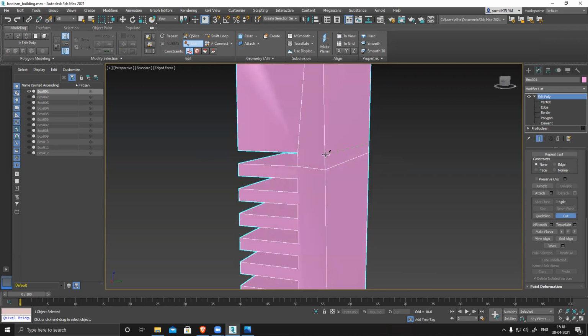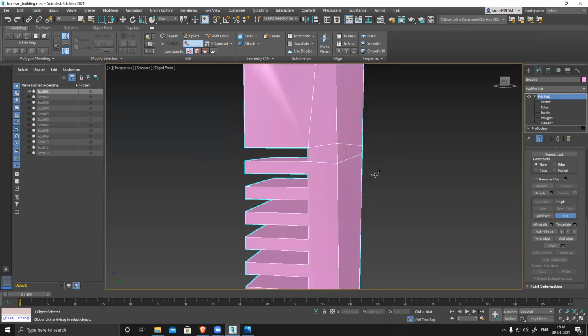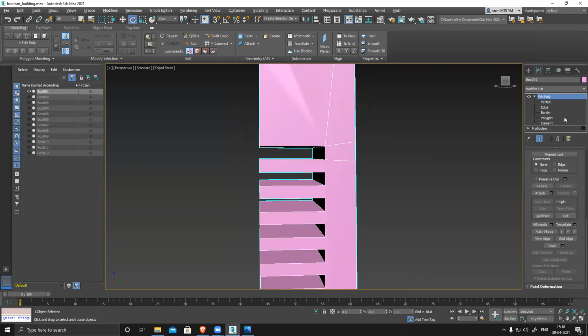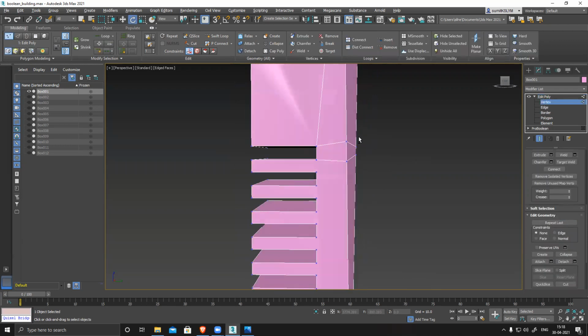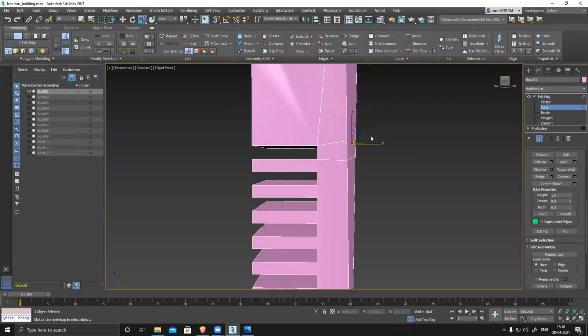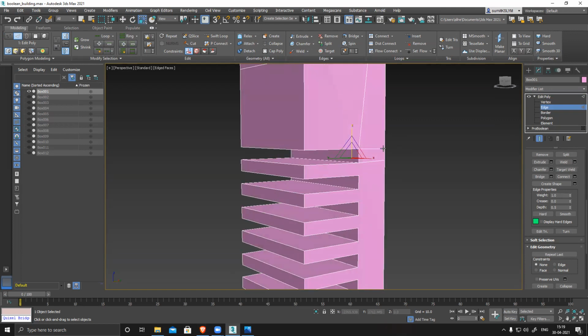I can do this also and this also. Like we get this to fix everything. Make sure everything is attached together. And in edge mode, go select this edge, Z scale, straighten everything. Because everything should be quad.